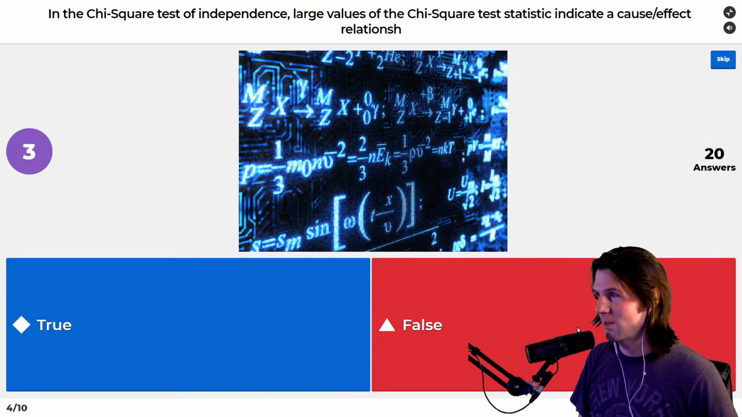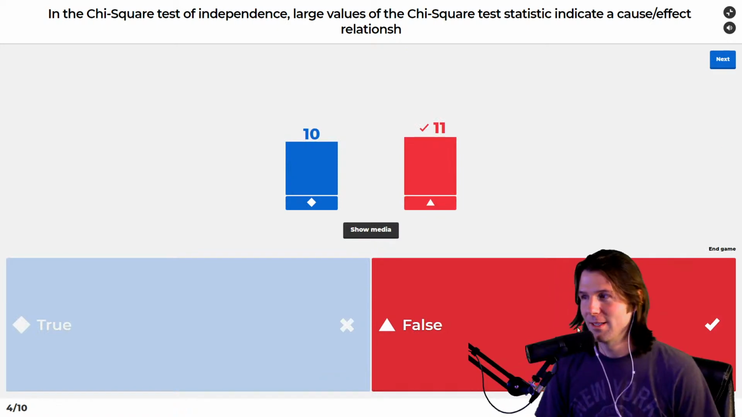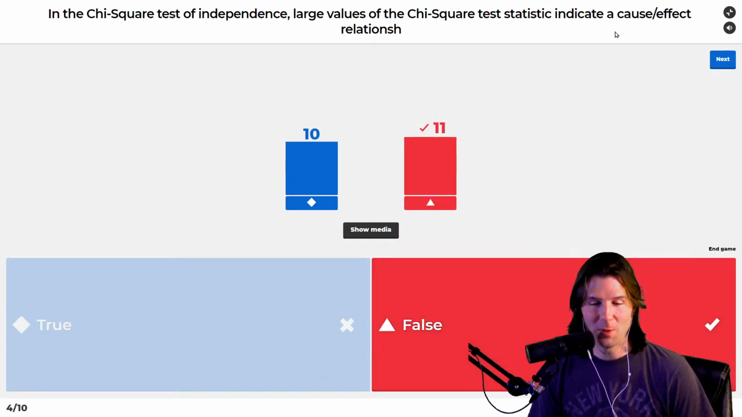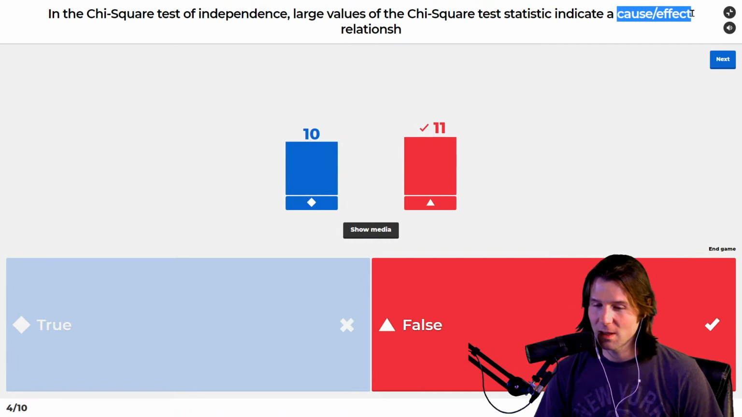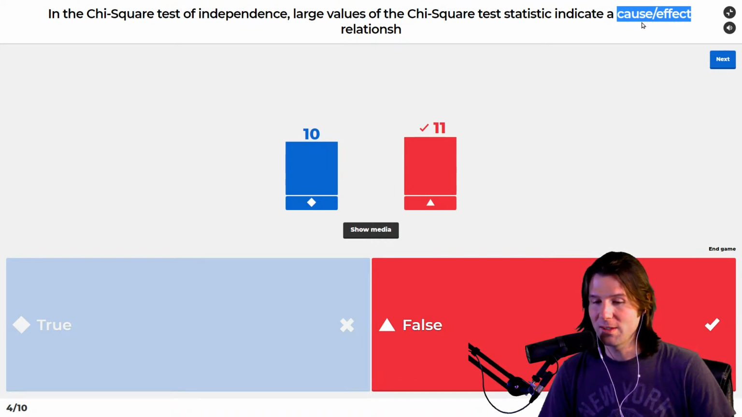Large values of chi-squares. Oh, what did we say up here? What do we say right here? Should we ever talk about cause and effect in statistics unless we're doing a designed experiment? So what is this keyword right here?